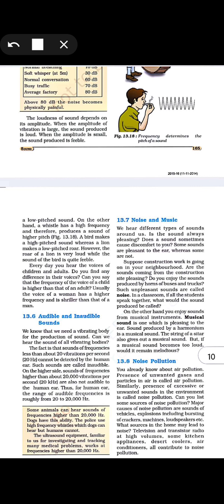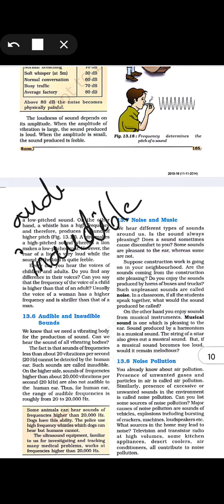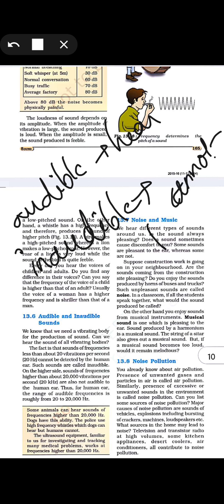And if someone is talking to you, you are easily able to hear. That means it is in the range of audible sound. That is the audible one. And if you are not able to hear a sound, that means it is inaudible sound. There are different ranges, and in those ranges we can differentiate inaudible sound and audible sound. Audible sound is what we can hear easily. Inaudible sound is not in the range of our hearing, so we cannot hear it. There are some frequencies which we can hear.